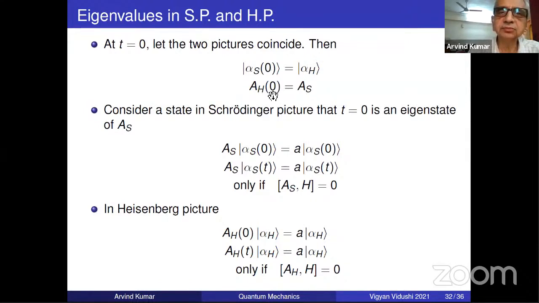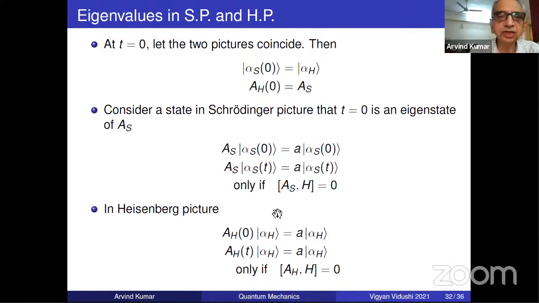So Schrodinger picture, Heisenberg operators are this. But in Schrodinger picture, this evolves in time, and in Heisenberg picture, then this evolves in time. So consider a state in Schrodinger picture, which is an eigenstate of AS. So this is the eigenvalue A. Now, what happens is, do the eigenvalues pick up time? Or should I write A as a function of t? No. This is time independent. This state I have to see if it is an eigenfunction of AS. It generally will not be, except if AS commutes with H.